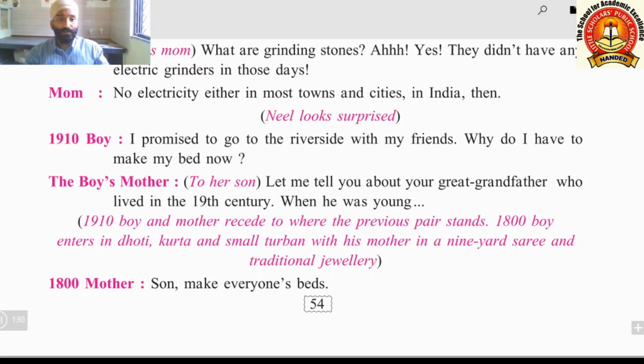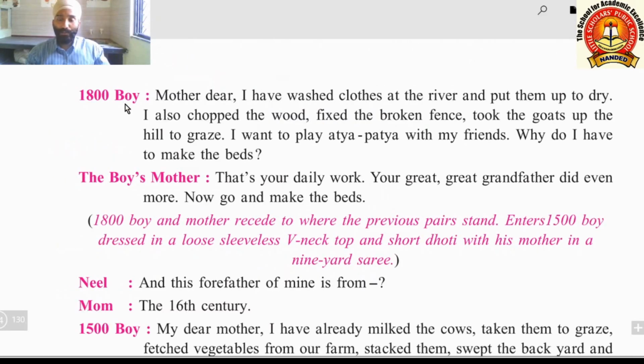Now you see, mother and son make everyone's beds. Here mother is telling him to make everyone's beds. The boy tells, mother dear, I have washed clothes at the river and put them up to dry. I also chopped the wood, fixed the broken fence, took the goats up the hill to graze. I want to play Atya Patya with my friends.